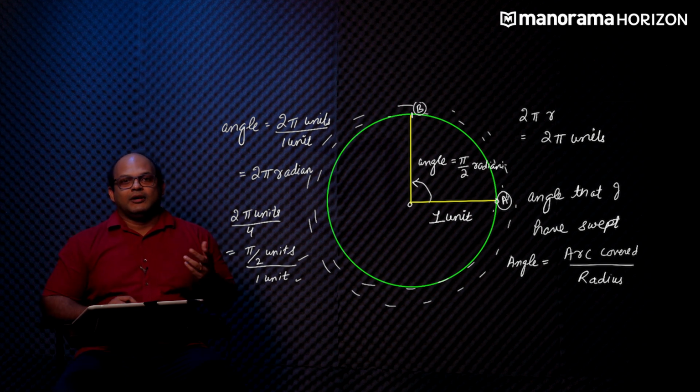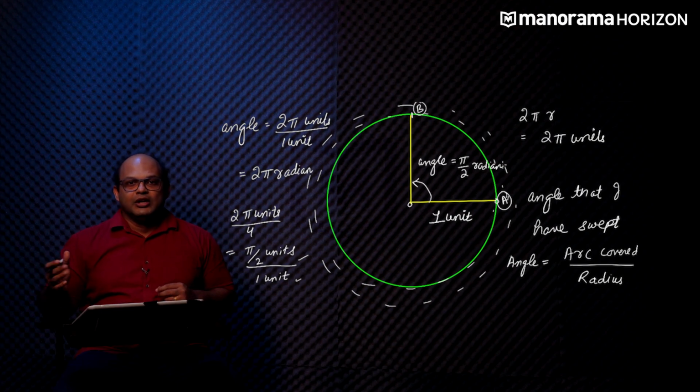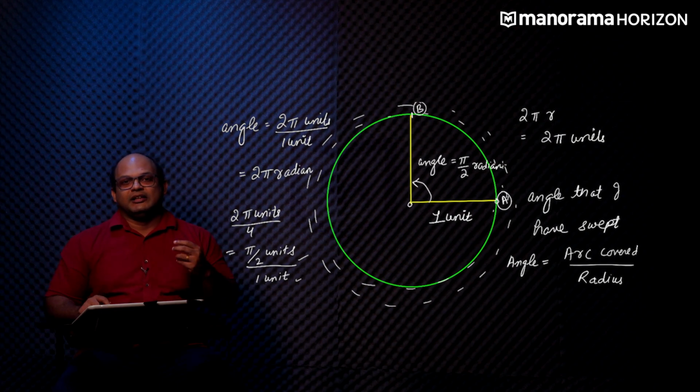If you were living on Mars or if you were living on Jupiter, you would be using a different measurement because the length of a year on those planets is different. It is not 365 days for Mars or for Jupiter. For Pluto, it is more than 200 years. So what do we do then?